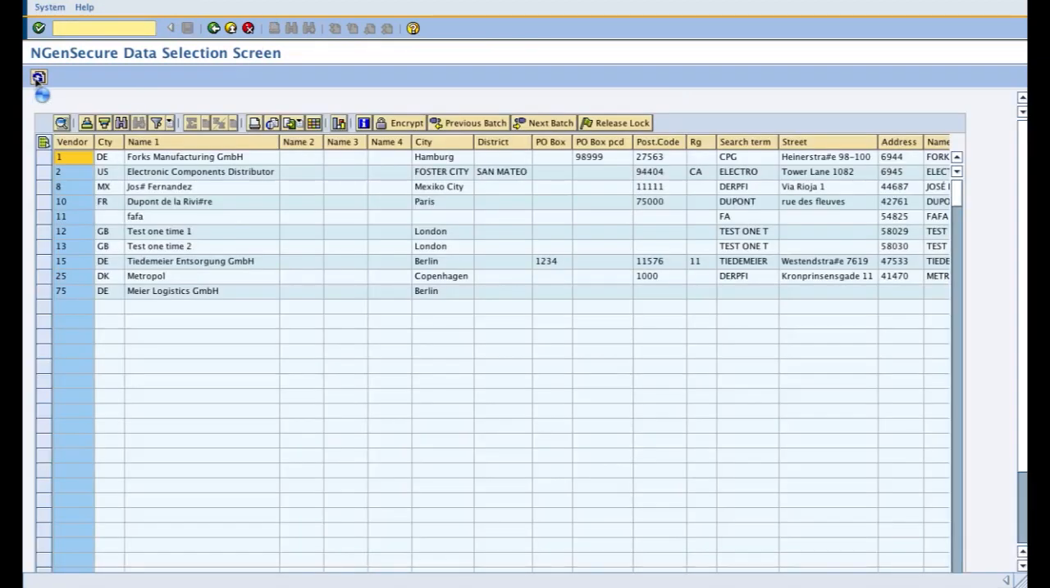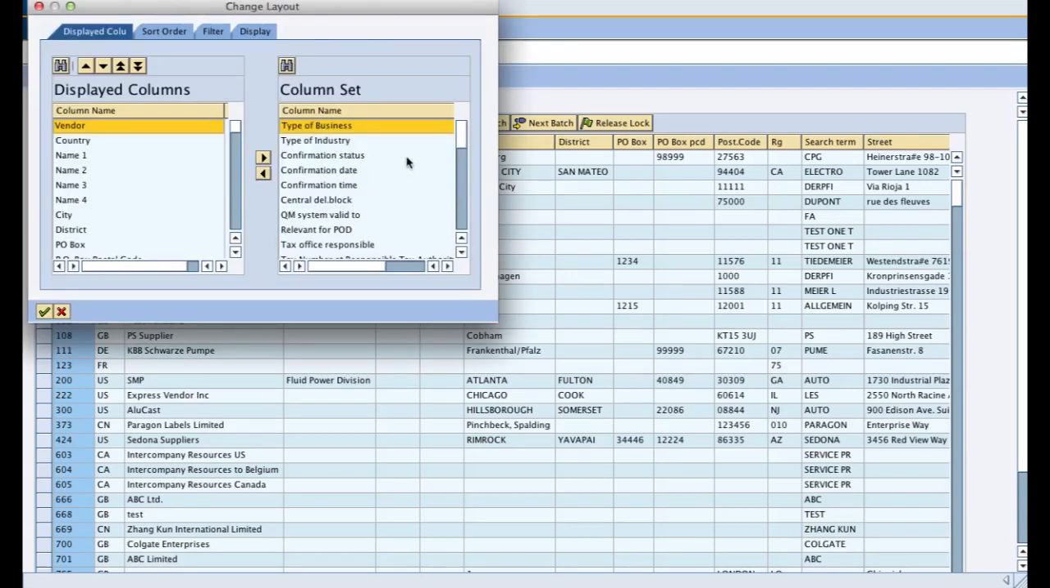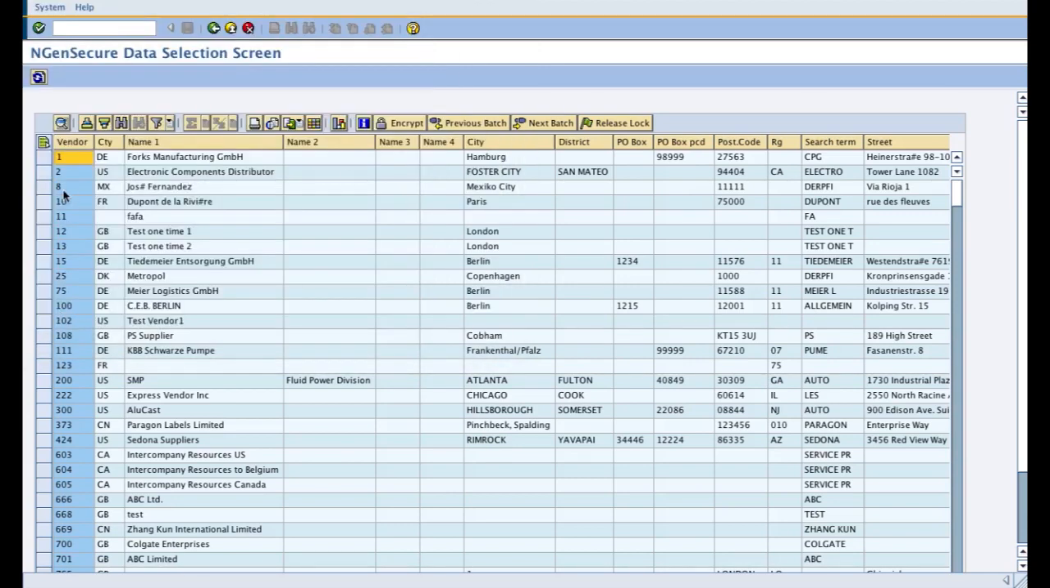So it will open up a sheet for you to select data and execute encryption. Now I can choose my encryption results to be viewed from here, or I can just keep it simple and view my original records of the vendor master without seeing the encryption results on screen.